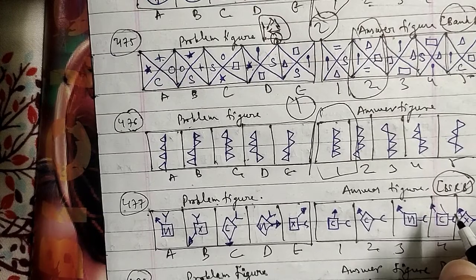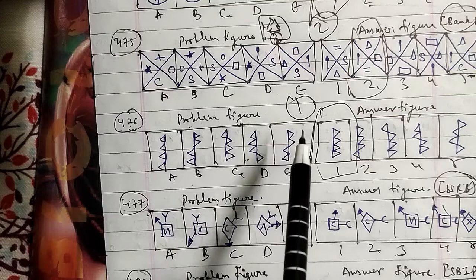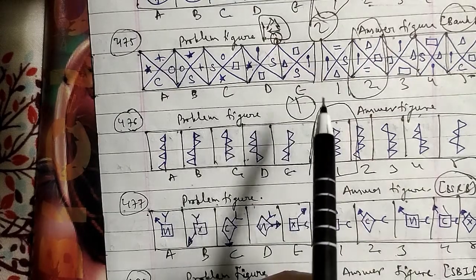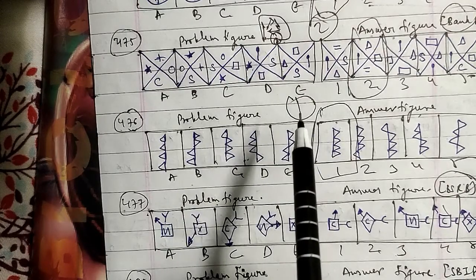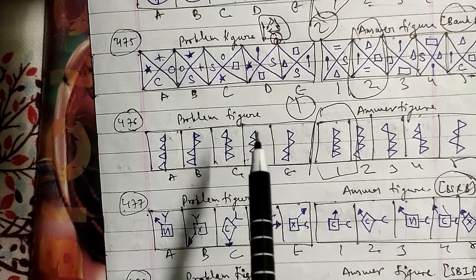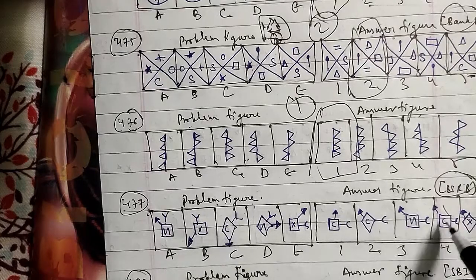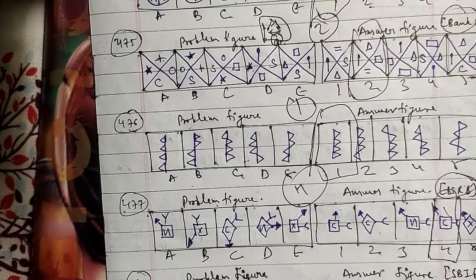So in this question, the inner symbol repeats in every third step, and the square rotates 45 degrees clockwise in every second step. The arrow moves to the adjacent corner of the square in an anti-clockwise direction. So after the E figure, we will have the fourth figure, which will be the right answer for this question here.